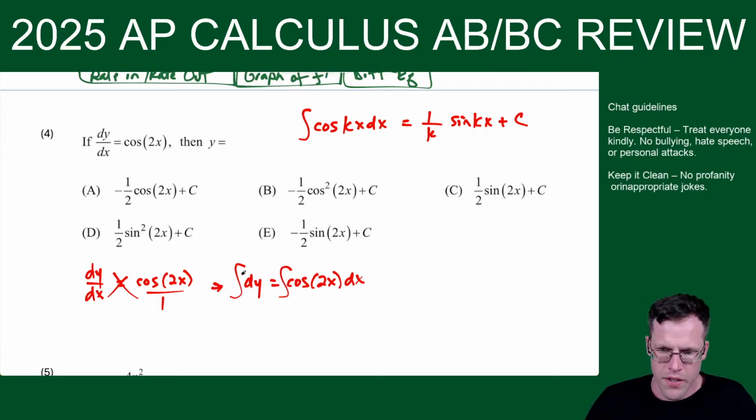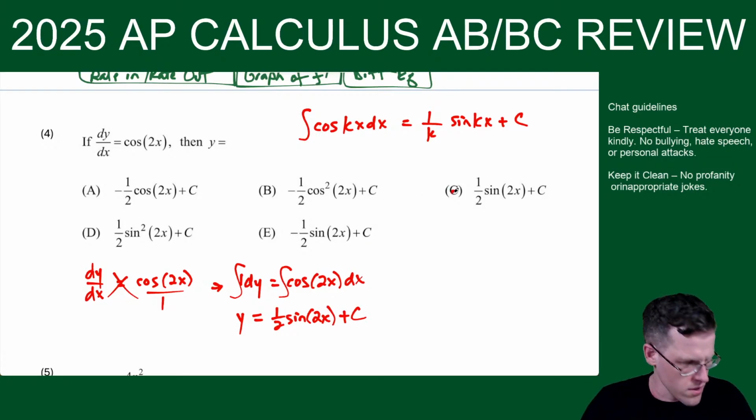The antiderivative of 1 with respect to y is just y equals, and now here's the formula, the one I'm writing over here. You could just say 1/2 sine 2x and then plus c. So 1/2 sine 2x plus c looks like choice C here. All right, cool.